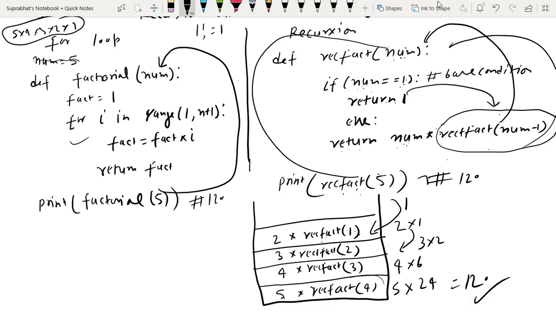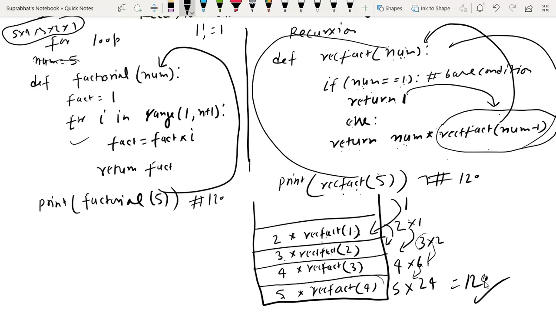Then it's 2 multiply by 1 that is 2. Then again it is calling from this, calling from its side. Then 3 multiply by 2, then the output of this returns here. Then 4 multiply by 6, then the output of this, 4 into 6. Then 5 into 24, that is 120, is the answer. Do you understand everyone? Do you understand this? This is the use of recursion.